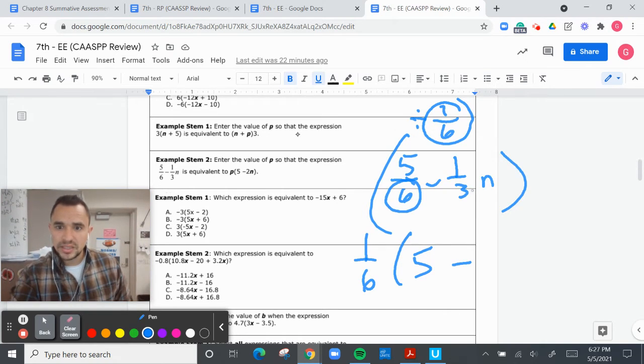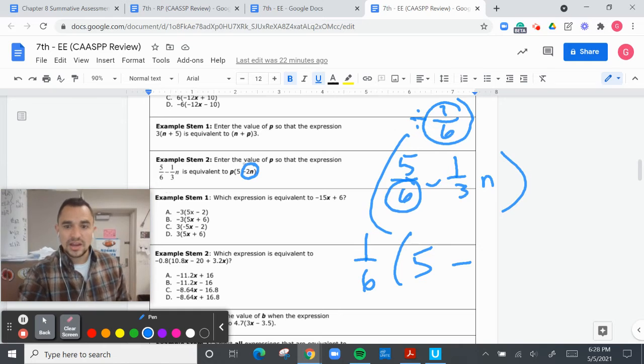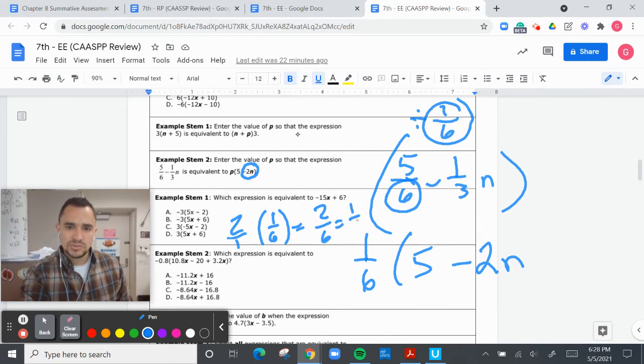That's a little tricky. So what would this equal? Well, the funny thing is it kind of tells us right here, 2n. Does that make sense? What is 2n times 1/6? And you can just double check. 2 over 1 times 1/6 equals 2/6, and that equals 1/3. So that's equal. So that means that's 2n.